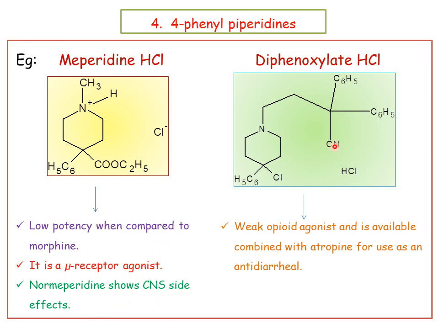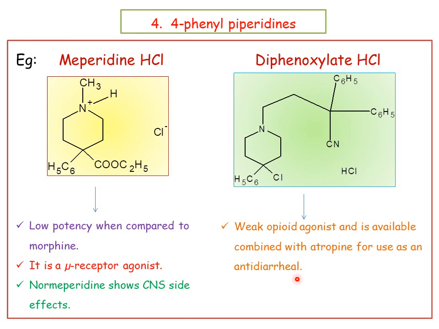And the next one is diphenoxylate hydrochloride. What is the structure of diphenoxylate hydrochloride? This is the structure. It is also a 4-phenylpiperidine and it is substituted here. This is the substitution we observe in diphenoxylate hydrochloride. It is a weak opioid agonist and is available combined with atropine for use as an antidiarrheal.